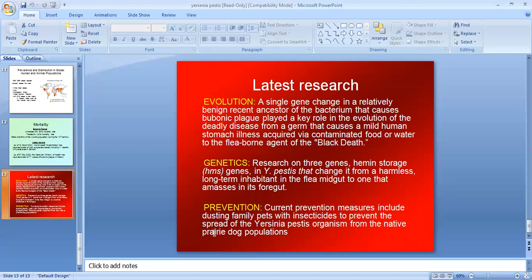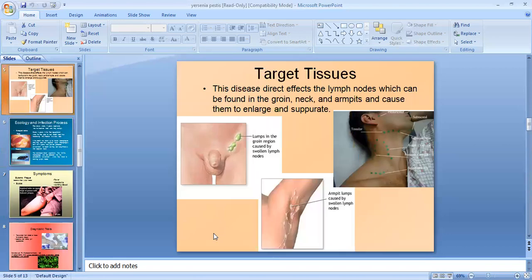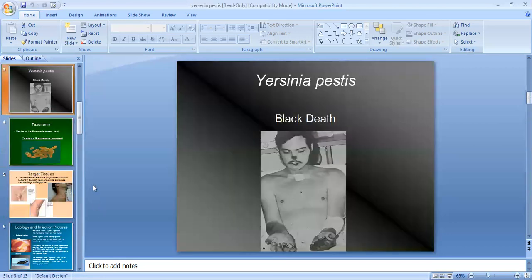And prevention. Current prevention measures include dusting family pets with insecticide to prevent the spread of the Yersinia pestis organism from the native prairie dog population. This is all about the plague, or this is all about Yersinia pestis.